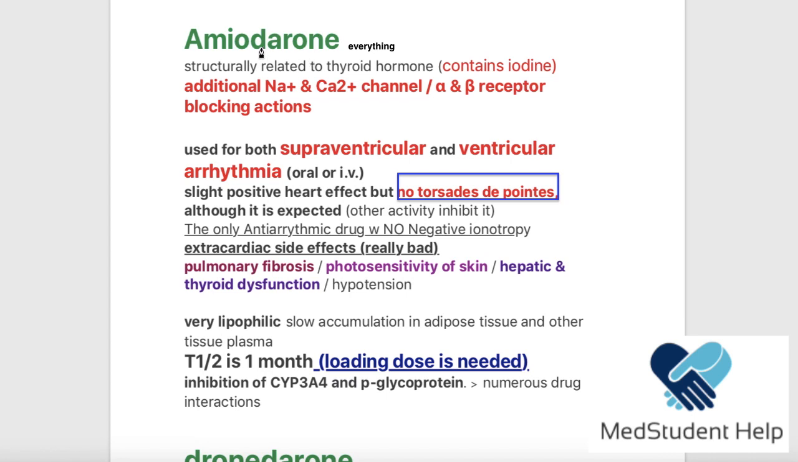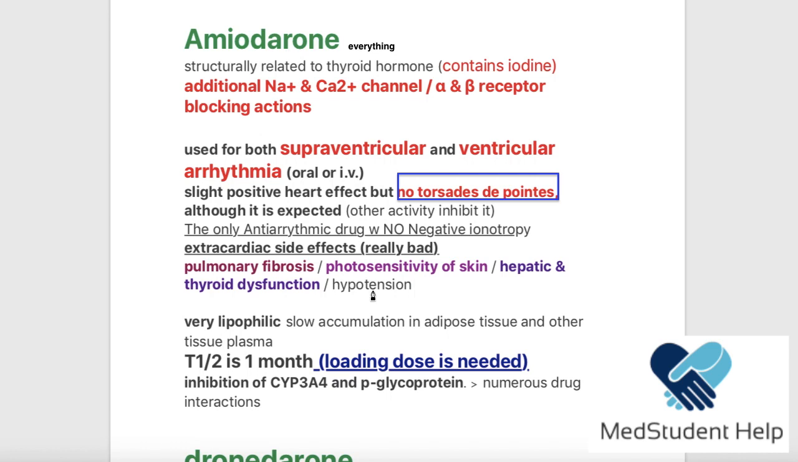Now, what does this remind you? What hormone in our body contains iodine? You know, the thyroid hormones, right? So amiodarone mimics the thyroid hormones, and that's why it can lead to hepatic and thyroid dysfunction. Okay? And it can also lead to hypotension.